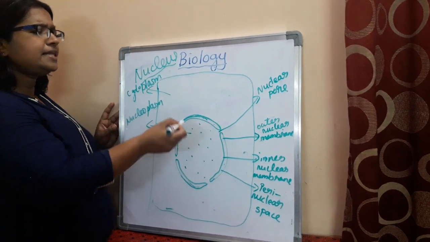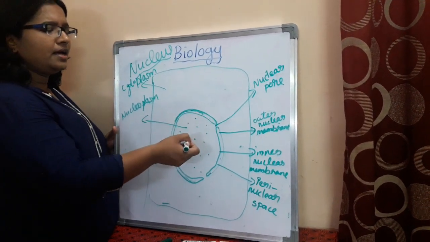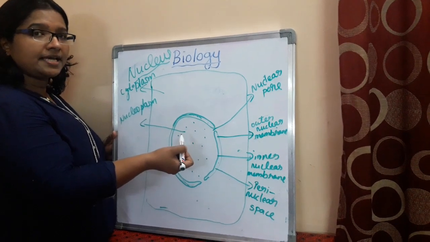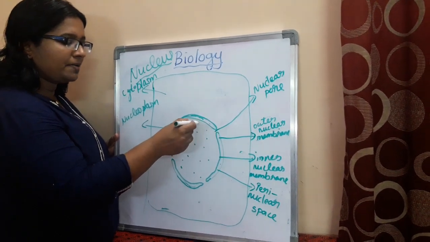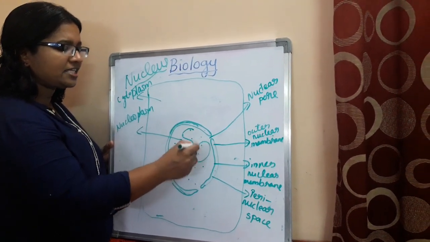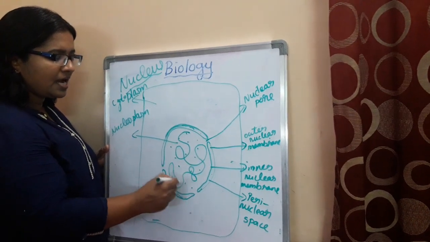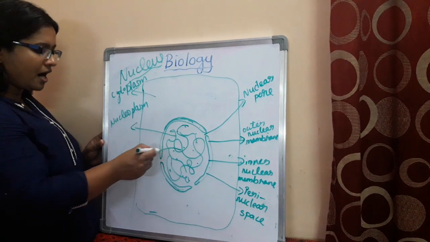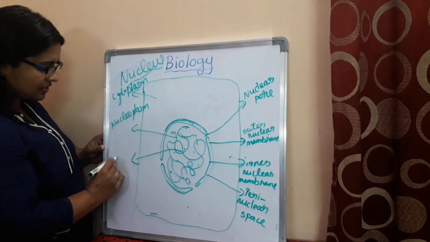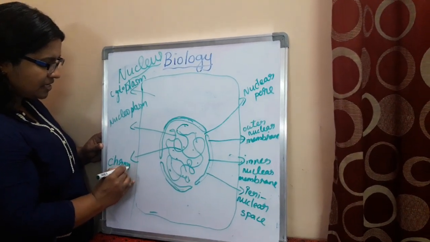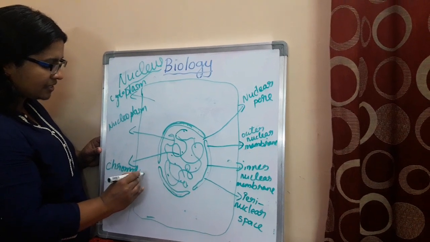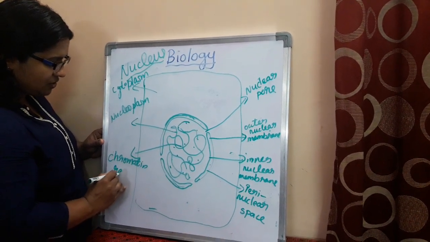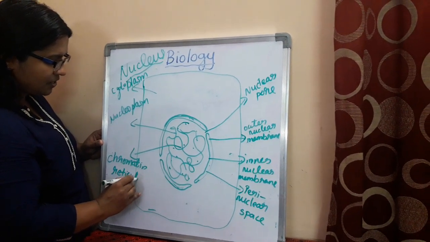Okay, and then if you see in case of a non-dividing cell, inside the nucleoplasm you could see highly network-like structures, see how I draw, and we have to call this chromatin material or chromatin reticulum. What is that?